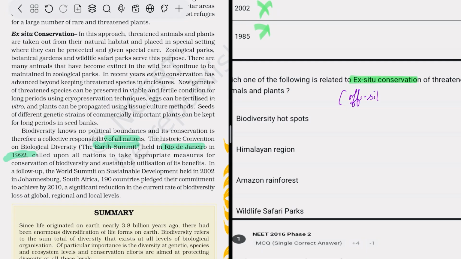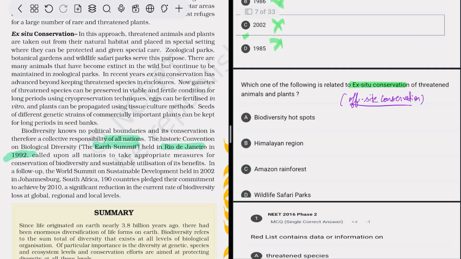Off-site conservation means taking the threatened or endangered species out of its natural habitat and placing that species in a special setting for their conservation. So that is the ex situ conservation of threatened animals and plants. Biodiversity hotspot, no, that